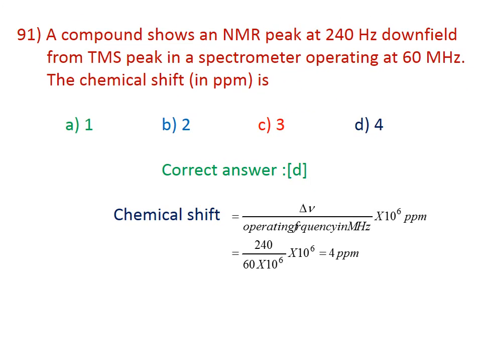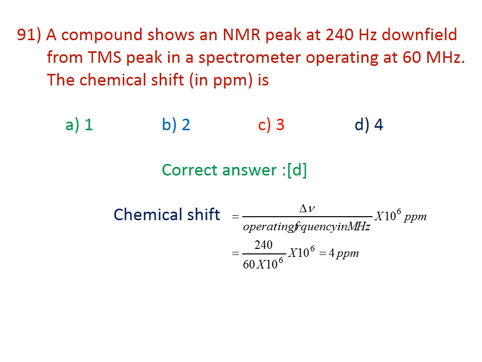A compound shows an NMR peak at 240 Hz downfield from the TMS peak in a spectrometer operating at 60 MHz. Find the chemical shift value. Here the chemical shift is delta nu divided by the operating frequency in megahertz, into 10 to the power of 6 ppm.